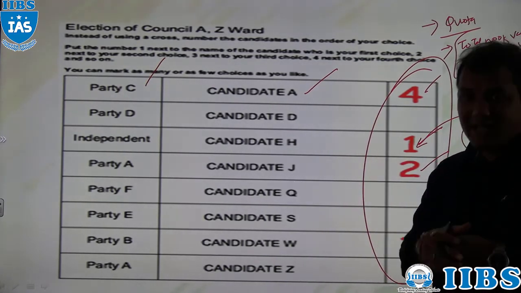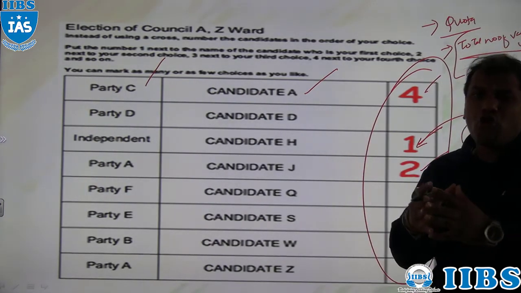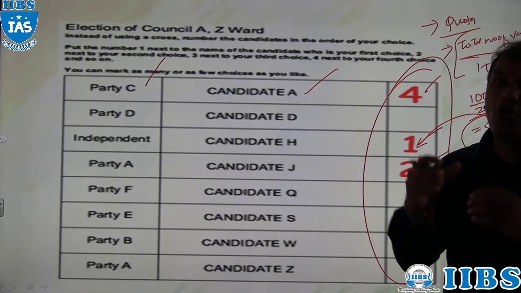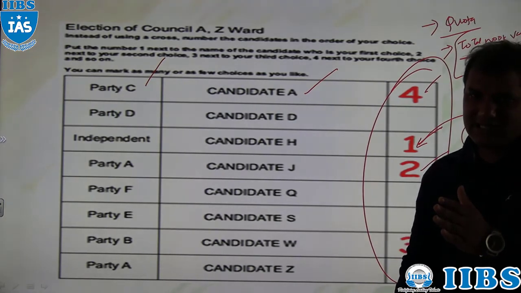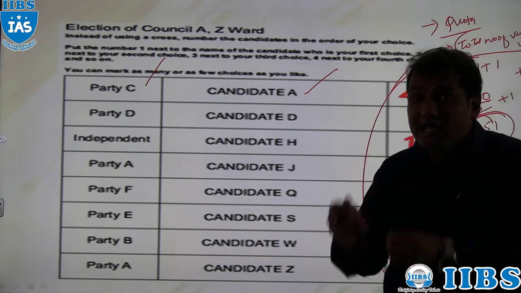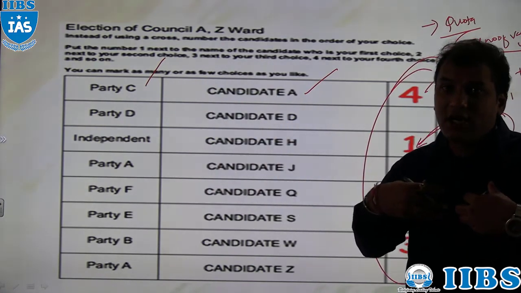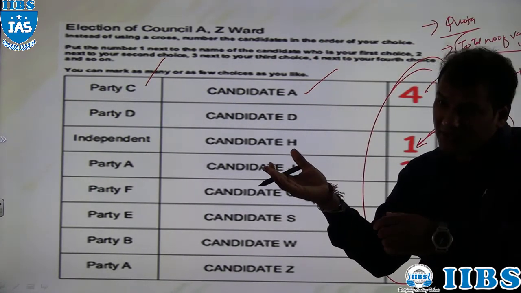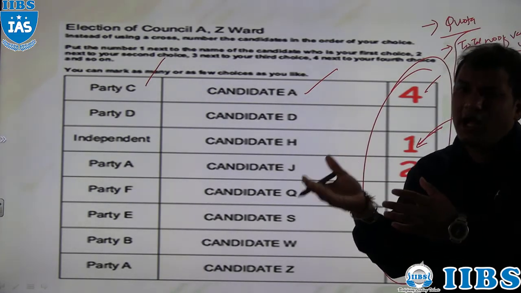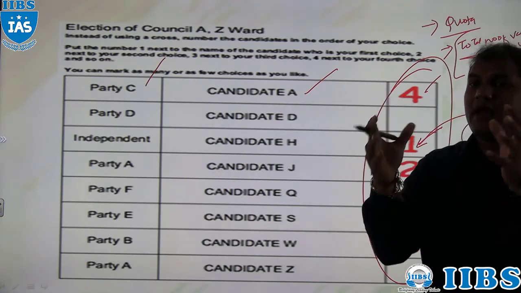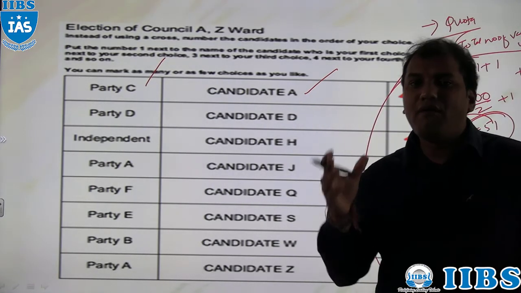What happens if none of the candidates gets the quota in the first count? Then a second count will take place. In the second count, the candidate who got the least number of first preference votes will be removed from the list. Then the electors who gave their first preference to the removed candidate will have their votes transferred to another candidate, according to their next preference. In the second count, if a candidate secures the quota, then that candidate will be declared the winner of the election to the President of India.